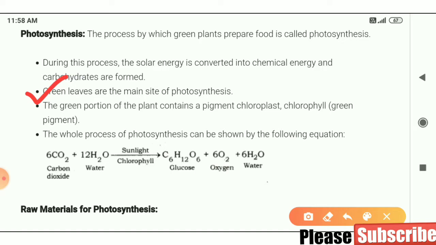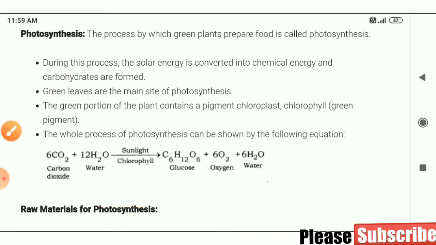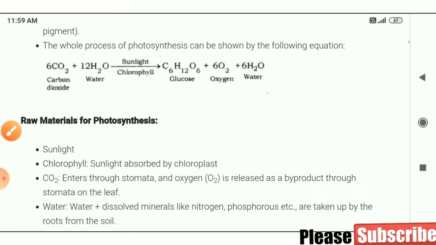The whole process of photosynthesis can be shown by the following equation. I have told you about this equation; it is very important. Learn this definition and learn this equation also: 6 molecules of carbon dioxide plus 12 molecules of water, in the presence of sunlight and chlorophyll, synthesize glucose molecule, oxygen molecules and water. Clear?